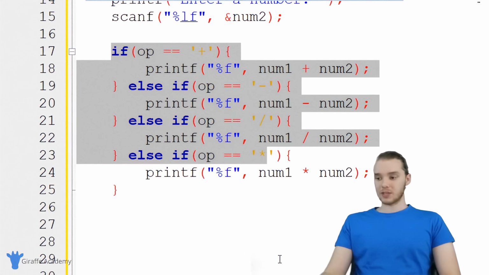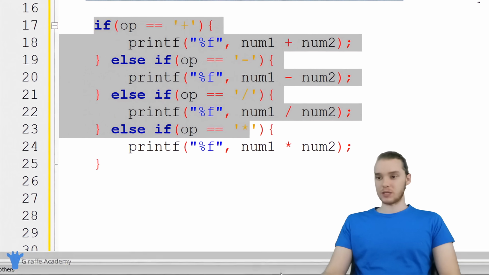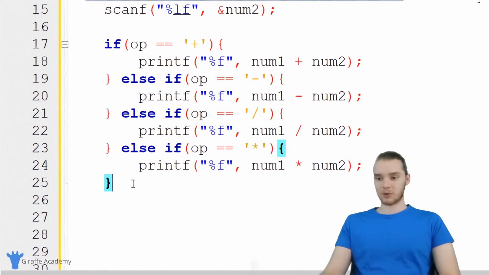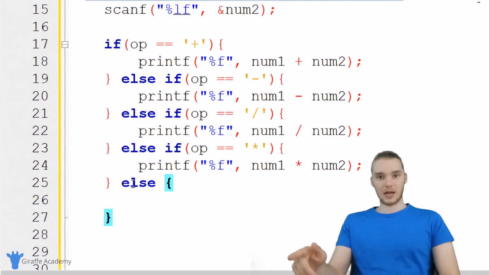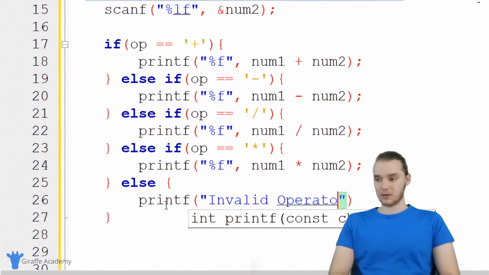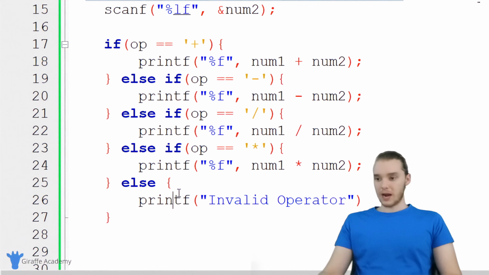But here's the thing. What happens if the user enters an operator that we didn't want? For example, if they don't enter any of these operators, we're going to want to tell them. So I'm going to have this print out a little error message. I'm just going to say else. Basically the code inside this else block will get executed if none of these conditions up here are true. And down here we can just make a printf, and I'm just going to print out invalid operator. So now we have our if block set up, and this should be everything that we need to use our little calculator.